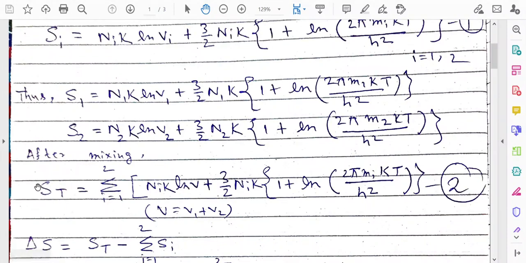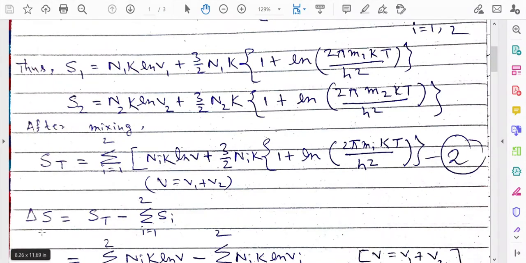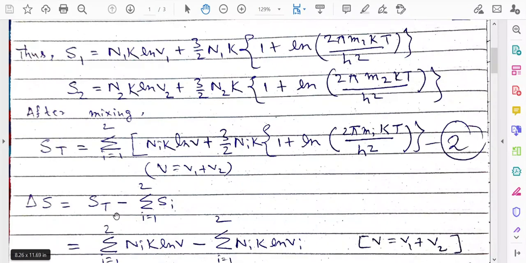So this is S_T. S_T means S total. So after the mixing, that is the total entropy. We have used summation form for system 1 plus system 2. The only change is that we have written V is equal to V1 plus V2. So delta S, that is the change of entropy, will be S_T minus the sum of S_i, that is the sum of the individual entropies.